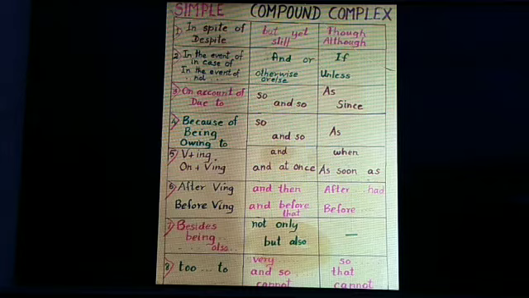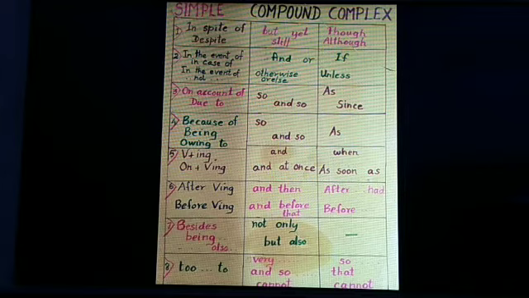Then the next one you see is besides, being. If it is present in a simple sentence, you have to see that besides means here in addition to. So in compound you will be using not only but also. In complex we don't have that form.